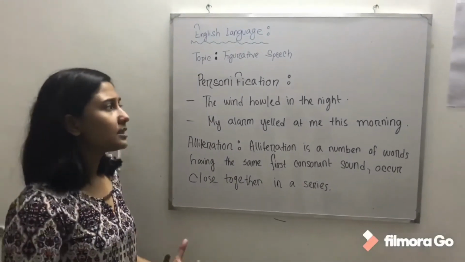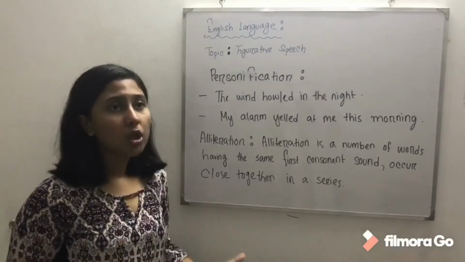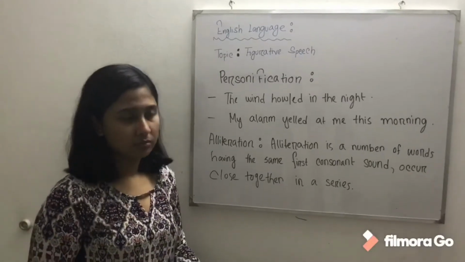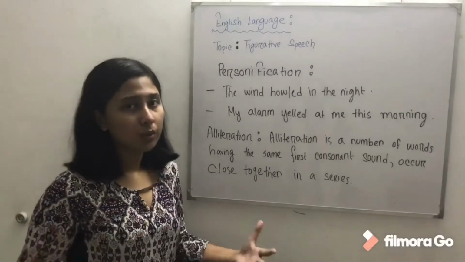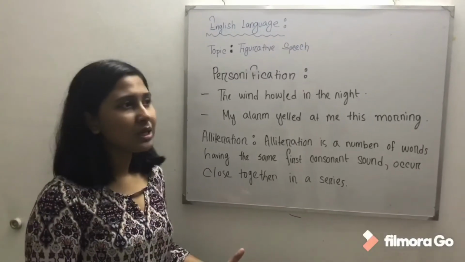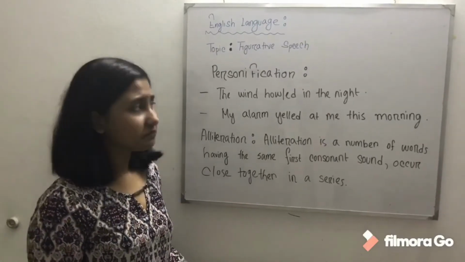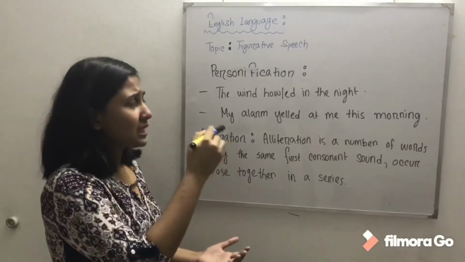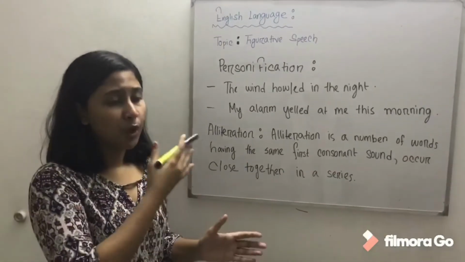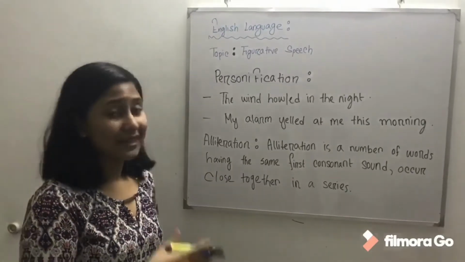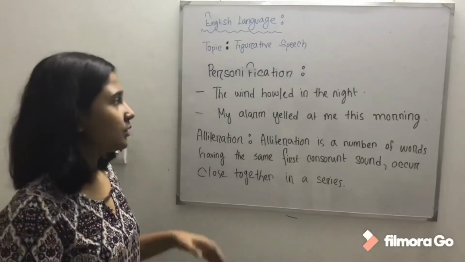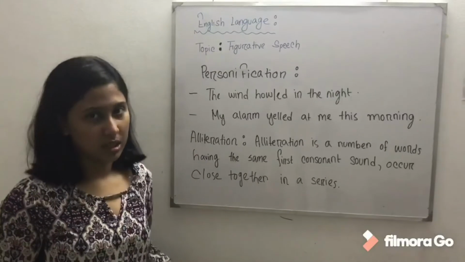So this is an example of personification because we all know that wind cannot howl. Howling is something animals do, and mostly we can see the wolves howling at night. But can the wind howl? No, it cannot, because wind is something that has no life. So the wind in here is being personified, and this line actually means that at night when the wind blows very fast, it makes a noise, and that noise is being personified as howling in here. So that is why they're saying the wind howled in the night.